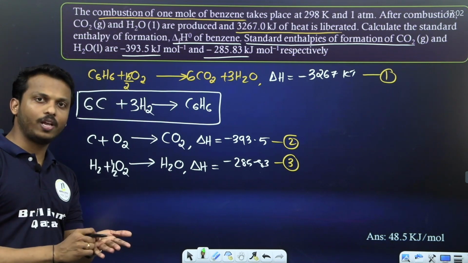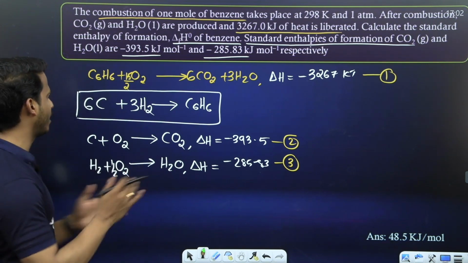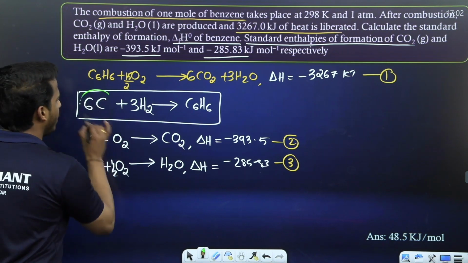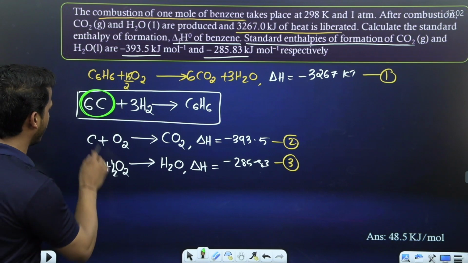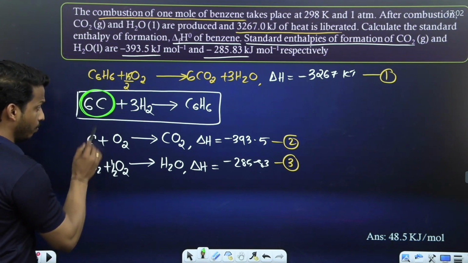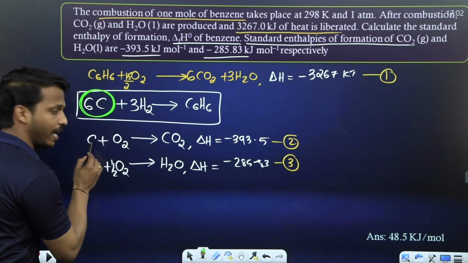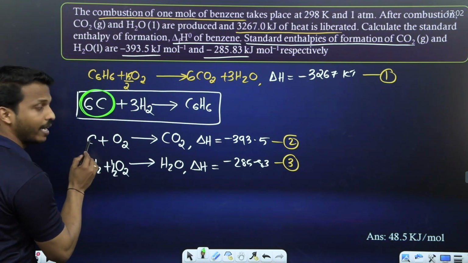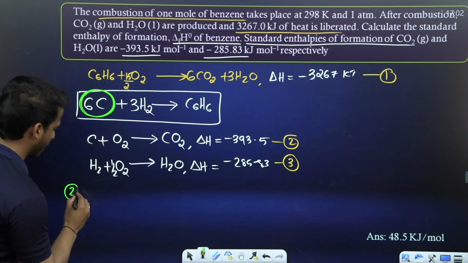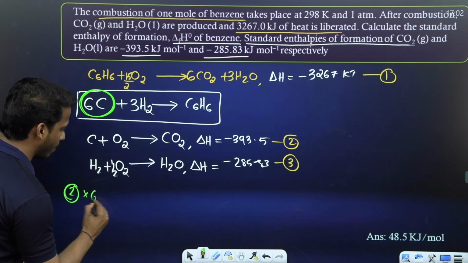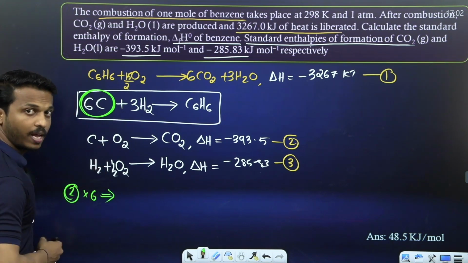You can pause the video and try the answer, and watch it later. We need 6 carbon first. Where is carbon? Carbon is in the second equation. We need a total of 6 carbon, but we have only 1 carbon, right? So how to make 6 carbon? Second equation multiply by 6.